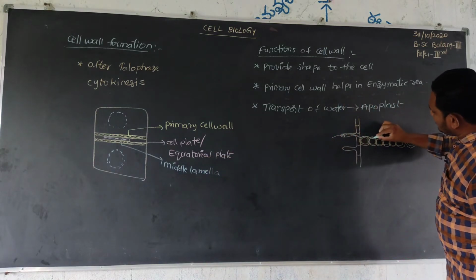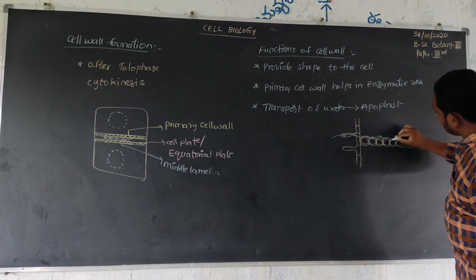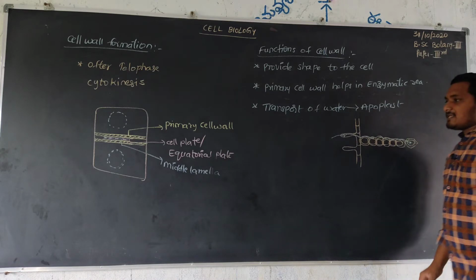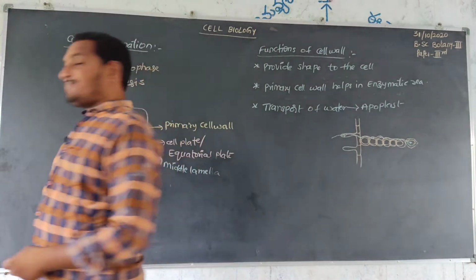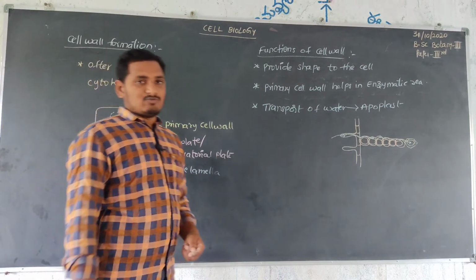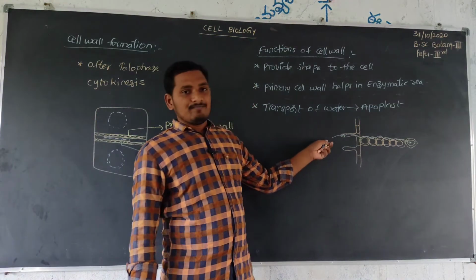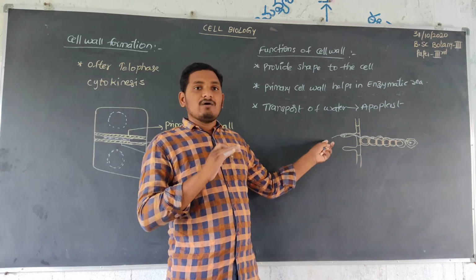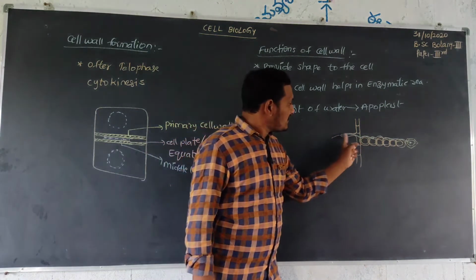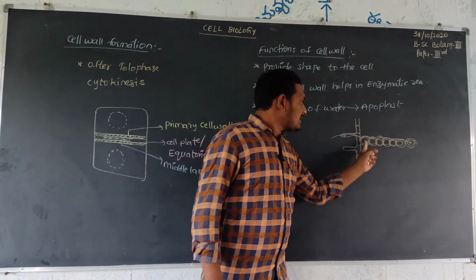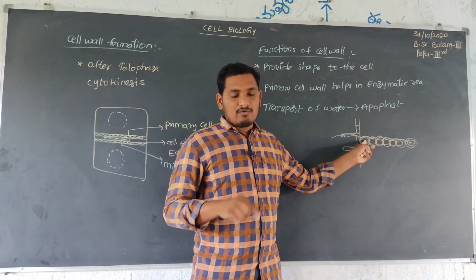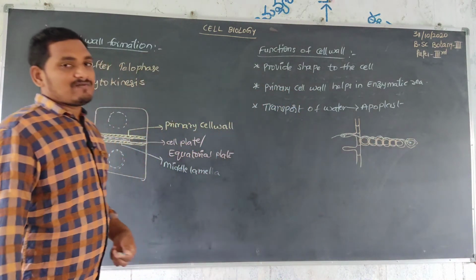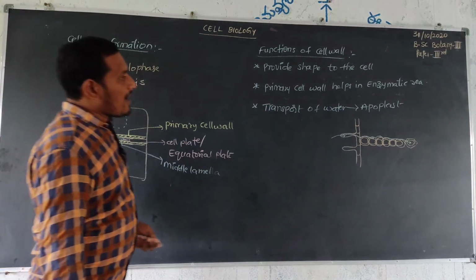Then another cell wall of another cell, then another cell wall, only cell walls, and it reaches the xylem. This type of movement is called apoplast movement. Apoplast movement means the water reaches the xylem only through the outer cell walls. It does not enter the inside of the cell. It only reaches the outer sides of the cell wall, then enters the xylem, then is transported to all body parts. This is apoplast movement.